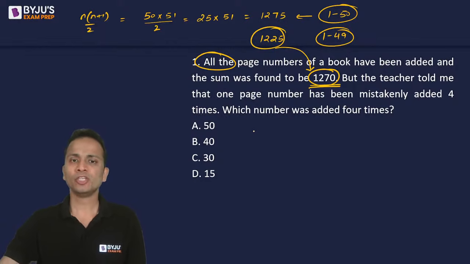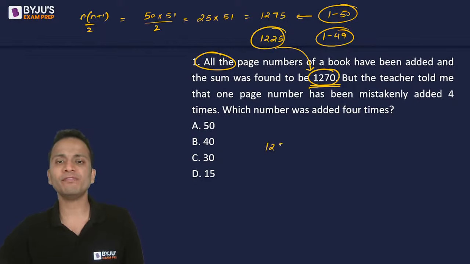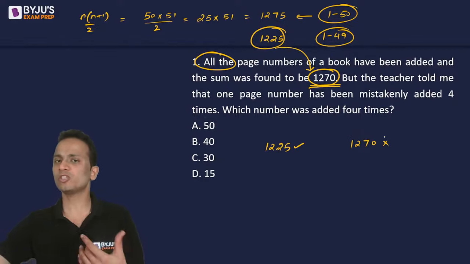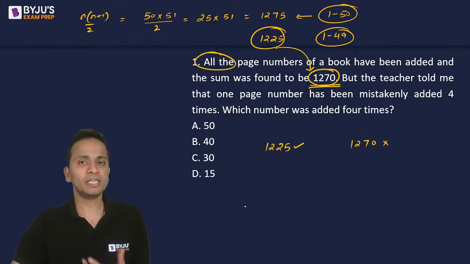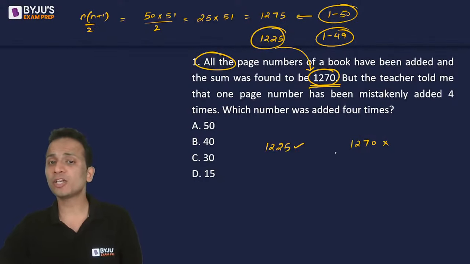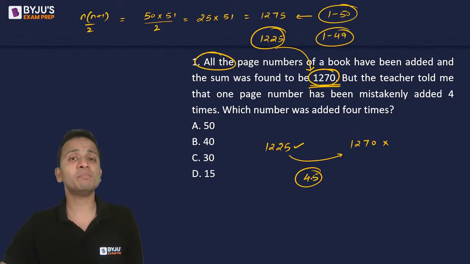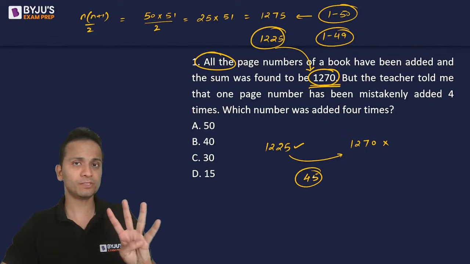ठीक है, so 1225 should have been the correct value, and the value that I have calculated is 1270, which is obviously a wrong value. ठीक है, अब ये मेरा एक्स्ट्रा आंसर क्यों आया है, what is this extra value, how much is extra, 70 minus 25, it is 45. 45 मेरा एक्स्ट्रा सम आया because one of the page numbers has been mistakenly added 4 times.